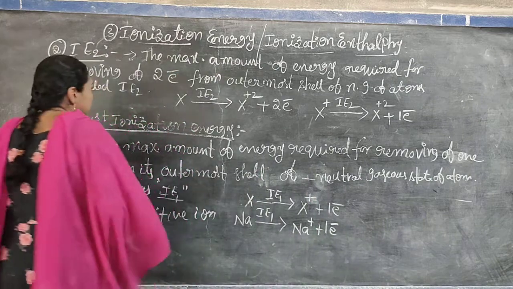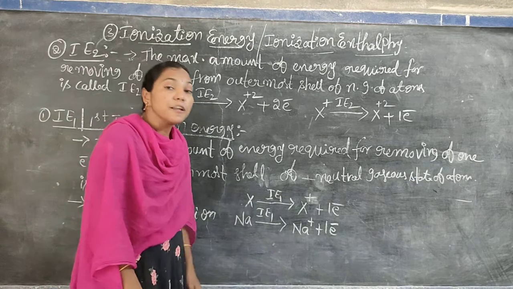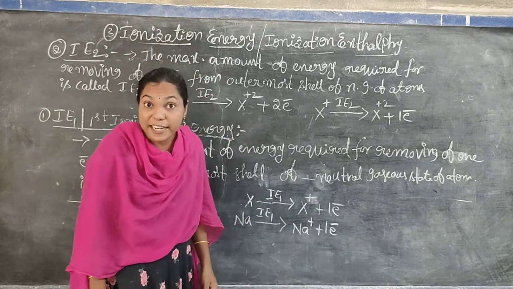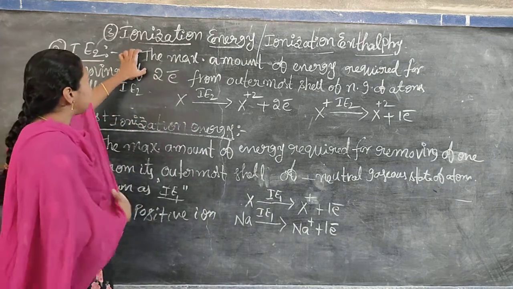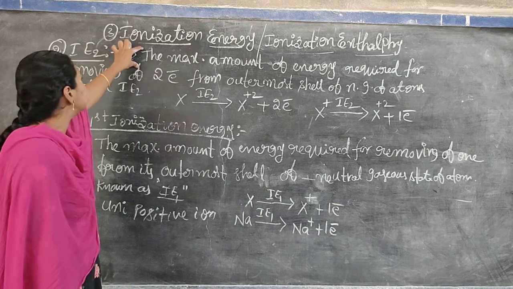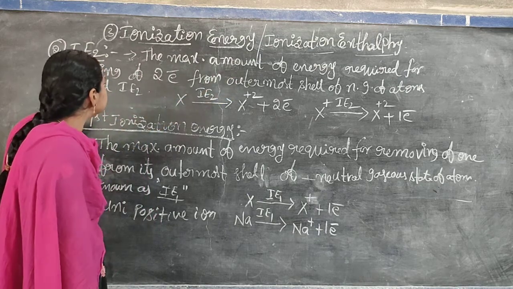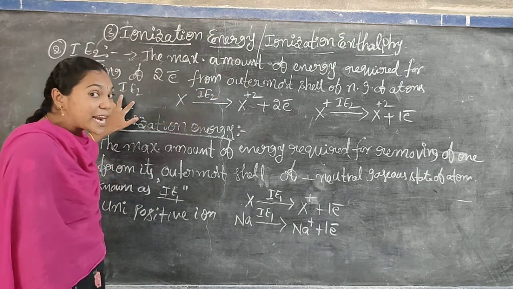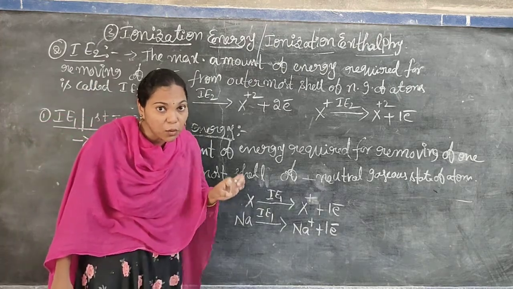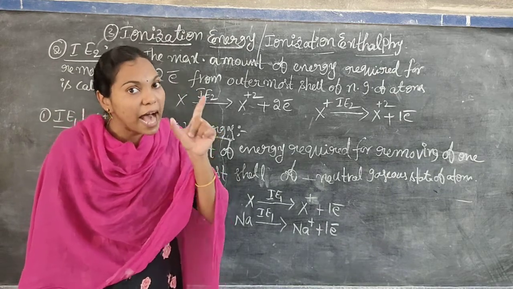Otherwise, we can write the IE2 definition like this also: the maximum amount of energy required for removing one electron from a unipositive ion. Do you understand?